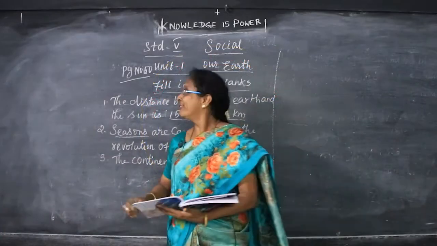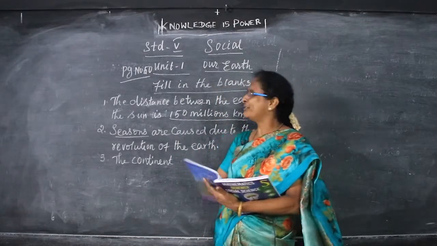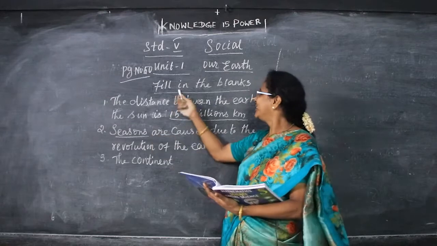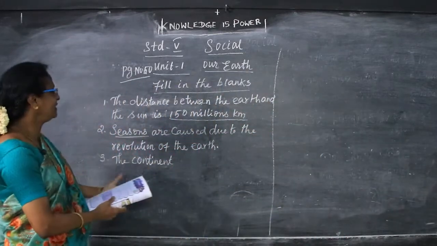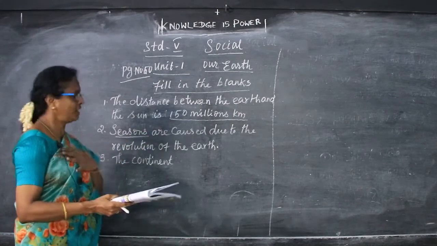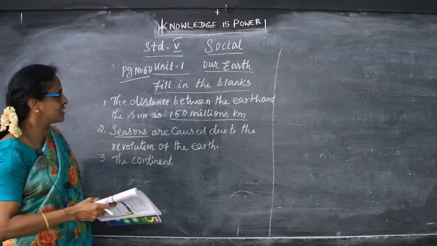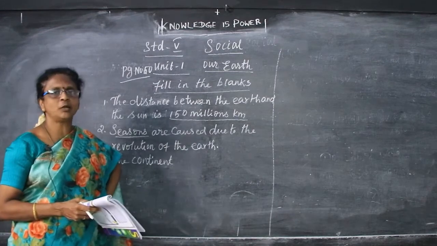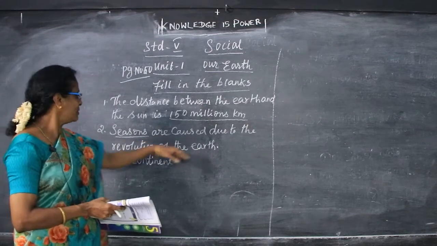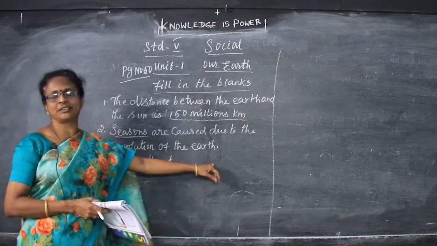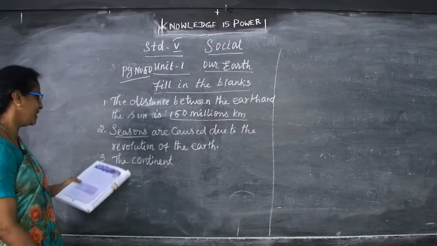Okay, children, as we have already seen this lesson, our earth, now we are going to see some of the exercise in the book. Now, I am going to fill in the blanks. The distance between the earth and the sun is 150 million kilometers. Seasons are caused due to the revolution of the earth.